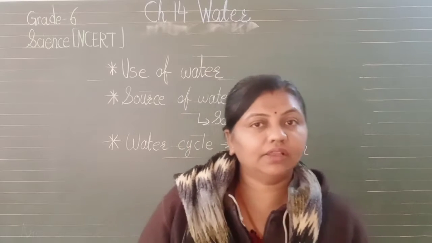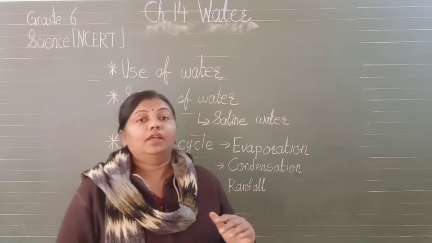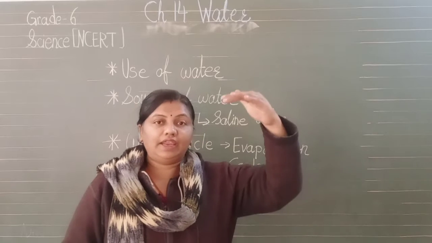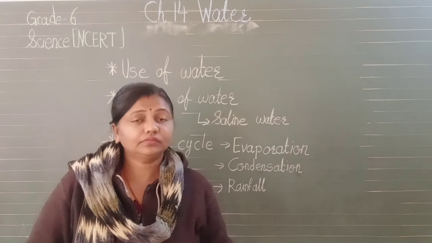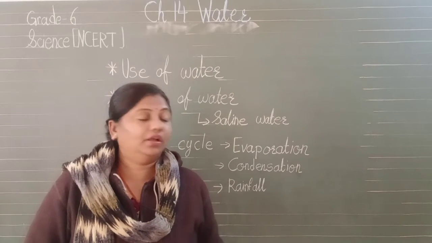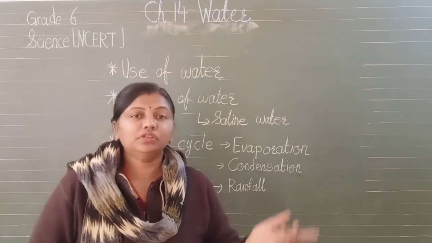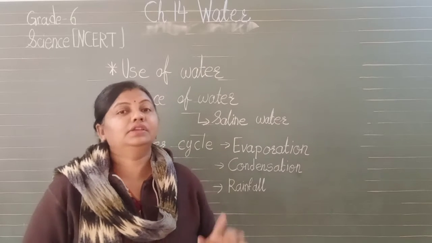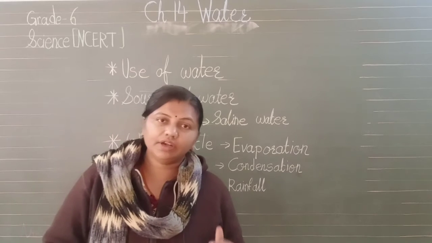So the water cycle is, you know, that sea water, due to sunlight and the process of evaporation, reaches a certain height and is converted into vapor. Again that vapor will be converted into water and it will fall on the earth. These cycles go on, and such a cycle is known as the water cycle. I hope you are clear this much.